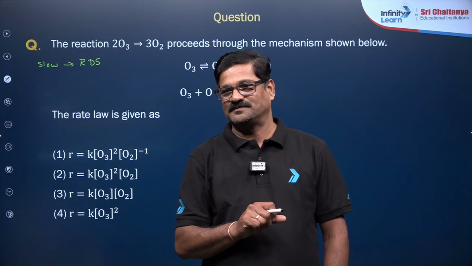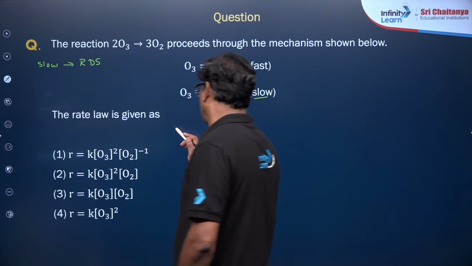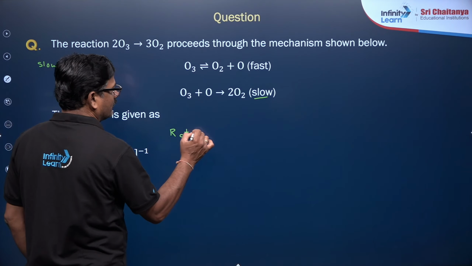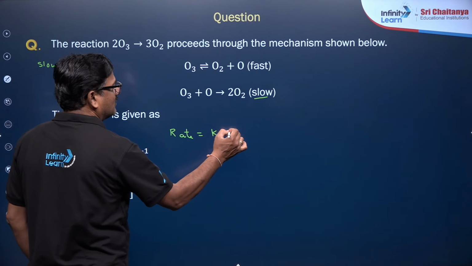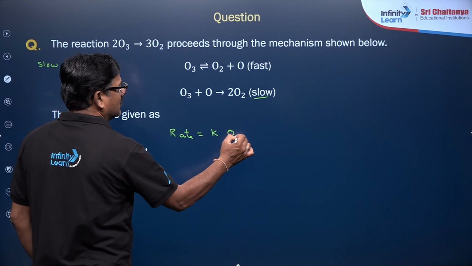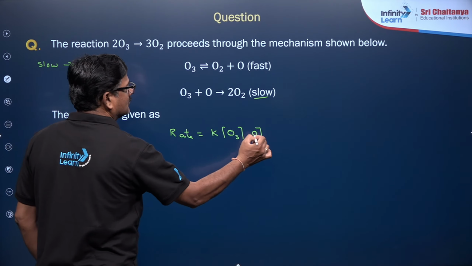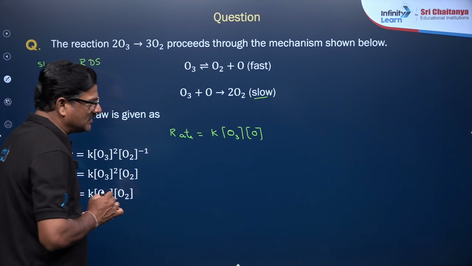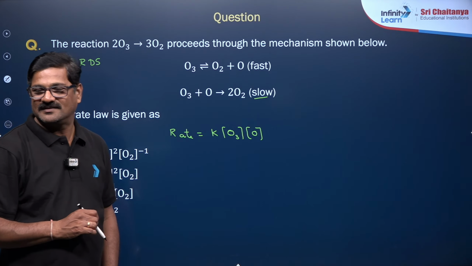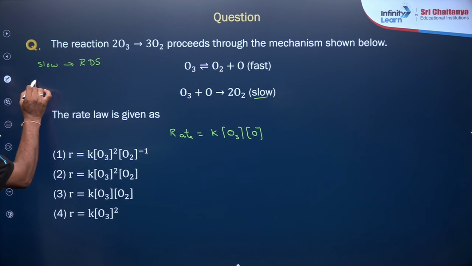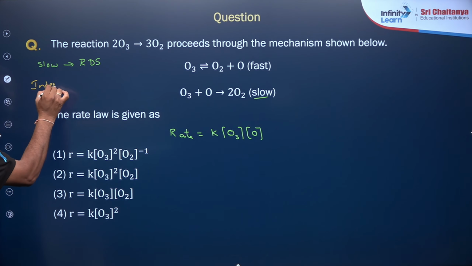So according to that, rate is equal to K[O3][O]. Do you know one thing? O is an intermediate. An intermediate should not be present in the rate law.